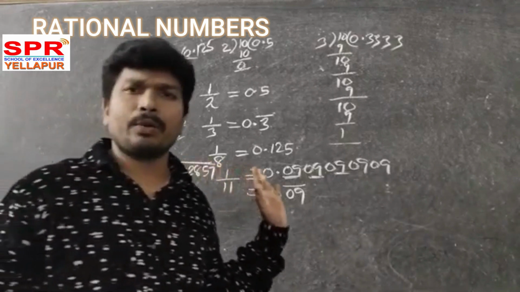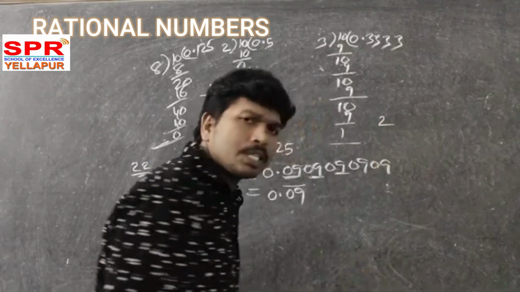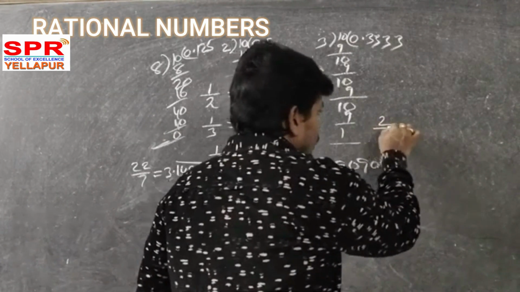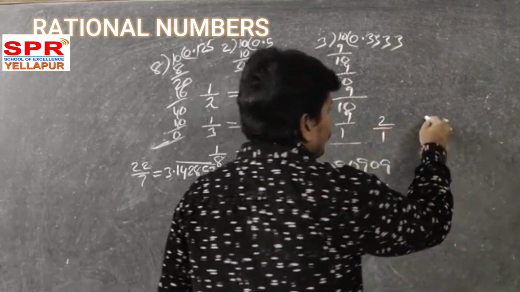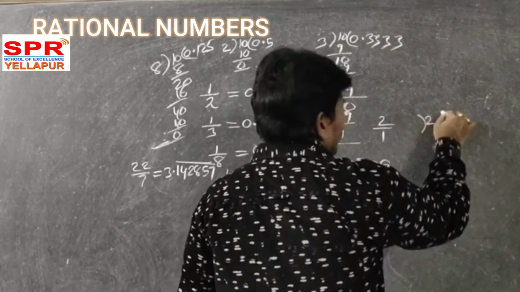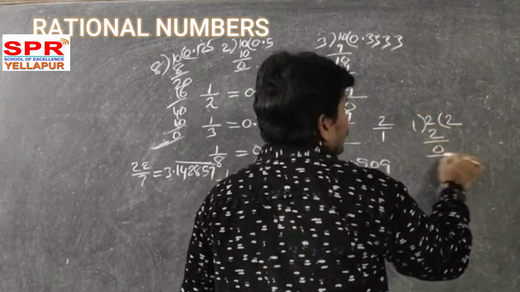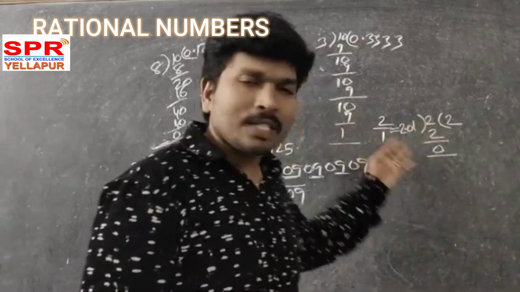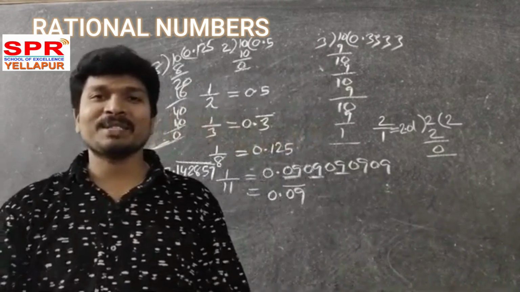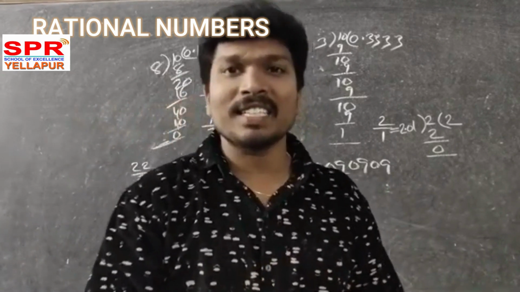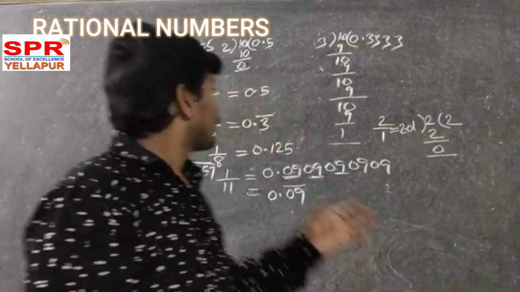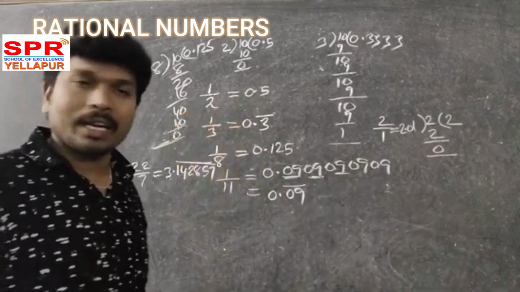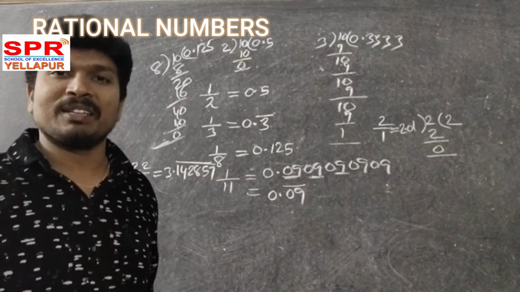Any rational number you take, say 2 by 1. Is 2 a rational number? Yes, it is an integral rational number, because it is in the form of 2 by 1. Now you have to divide 2 by 1. 1 twos are 2, remainder 0. So it is 2.0. 2 is nothing but 2.0. So all integers are terminating decimals. Not only integers, some non-integers are also terminating decimals. 1 by 2 is 0.5. 1 by 3 is not terminating, it is a non-terminating recurring decimal.